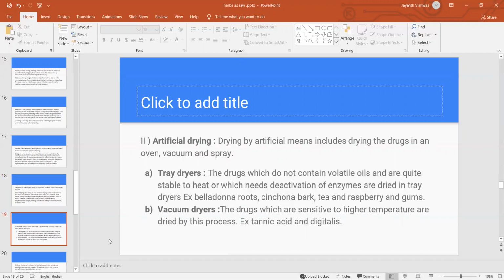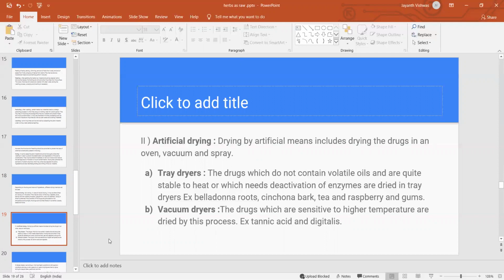Next is artificial drying. Drying by artificial means includes using the oven in laboratory conditions: the hot air oven, and also vacuum dryers and spray dryers to dry the raw material. Sun drying is done directly outside, whereas in artificial drying we dry inside the laboratory.